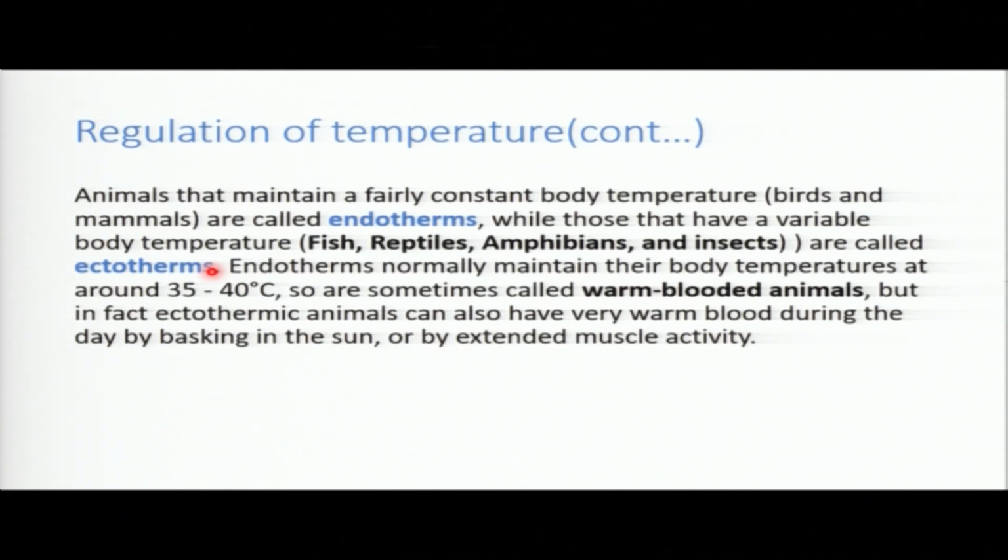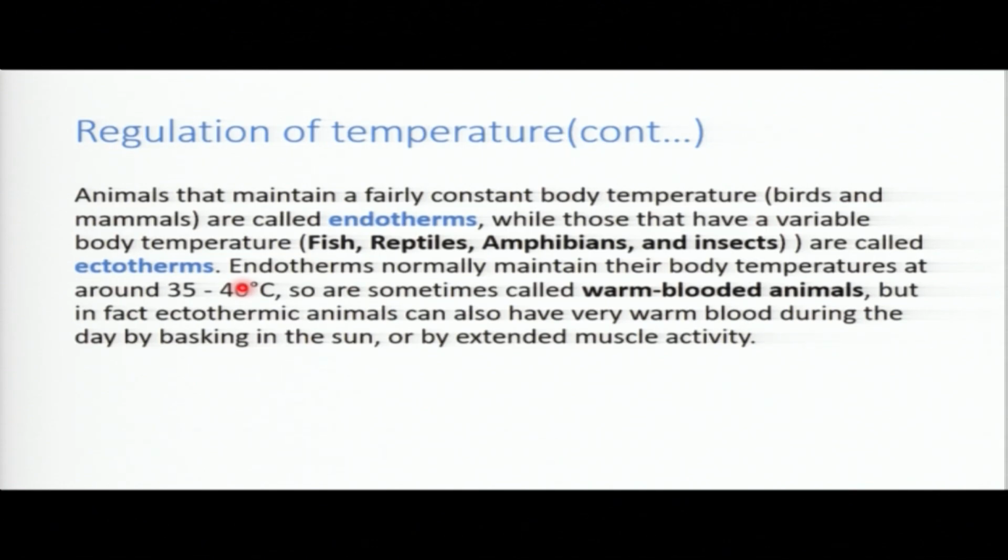Are you together? While endotherms can keep their internal body temperature constant, they can do that through the mechanism that we shall see. Now, endotherms normally maintain their body temperature at around 35 to 40.